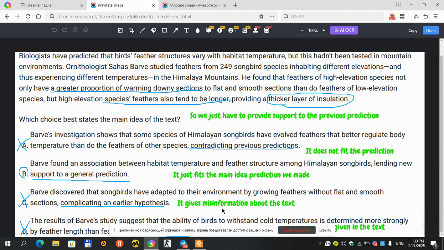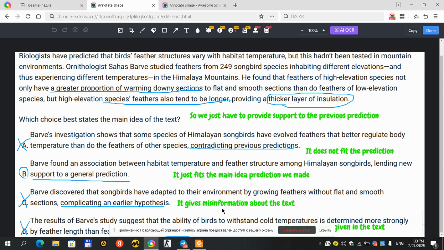In fact, it contradicts the text. Growing feathers without flat and smooth sections contradicts the text, because he found the feathers of high elevation species not only have a greater proportion of warming downy sections but also have flat and smooth sections, like the low elevation species. So it is incorrect.